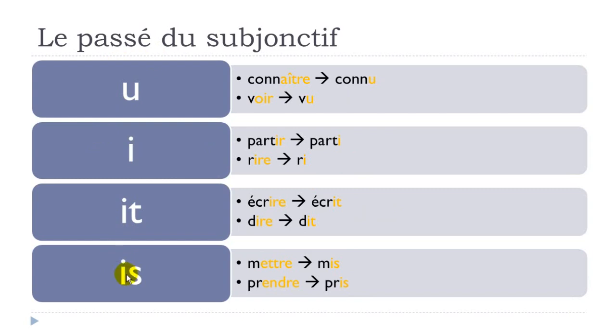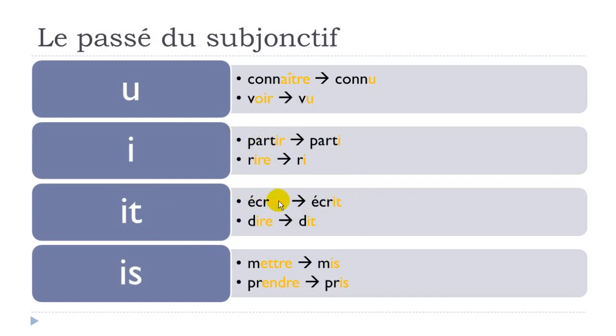But then, well, some subgroups, but of course they don't include everything. But so far, let's do that. So U, connaître, to know, will become connu. Okay. Voir, so OIR, will become vu, U. All right. So I, partir, will become parti. Rire, so IRE, will become ri. Okay. And then the IT, phonetically you pronounce I because final T is not pronounced, but still. Écrire, to write. Écrit. By the way, partir is to leave, rire is to laugh.